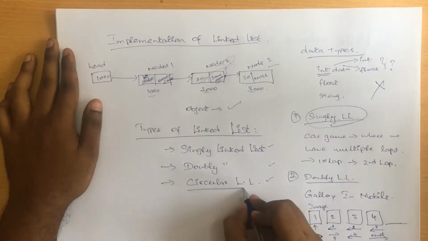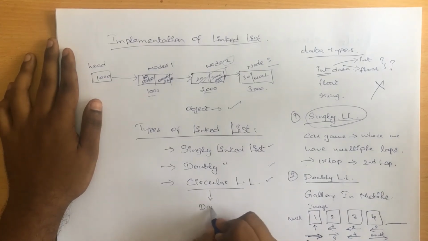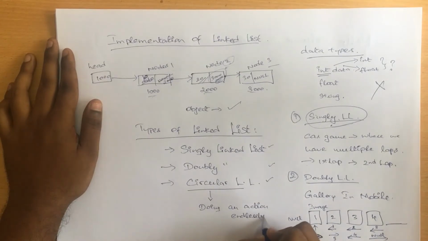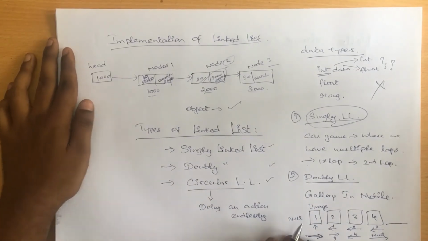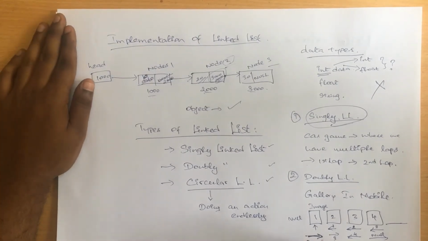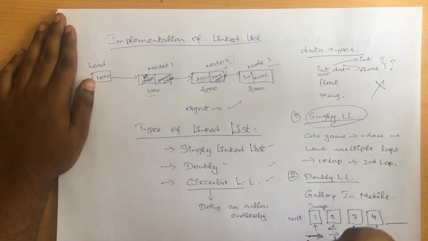And last one left out is circular linked list. So circular linked list is nothing but doing an action endlessly. So doing a specific action endlessly is considered to be a circular linked list. For example, we have a habit of repeating a song or playing a song again and again in our music player. So one song will be repeated many times. So this is nothing but a circular linked list.